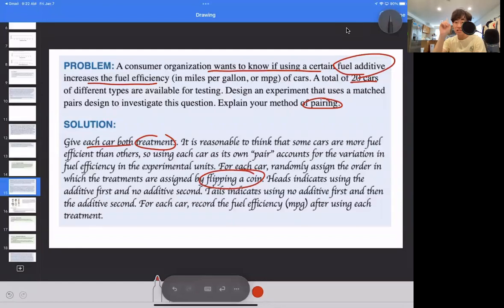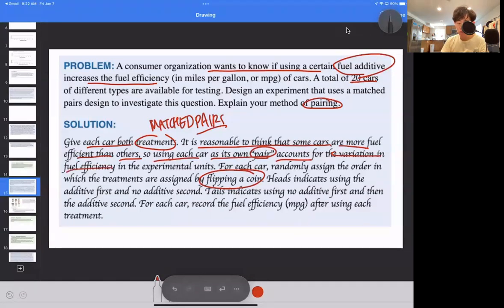So we want to experiment on single cars alone, each of those 20 at a time, but we impose both the treatments onto that single experimental unit. That's the matched pairs design. In a way, it's matched pairs on a single experimental unit, both of the treatments. So it is reasonable to think that some cars are more fuel efficient than others. Like I told you before, that's the confounding variable. So using each car as its own pair accounts for the variation in fuel efficiency in the experimental units. All that's saying is that we want to eliminate all the other factors that involve improving fuel efficiency for each car. So we want to use only one car at a time.